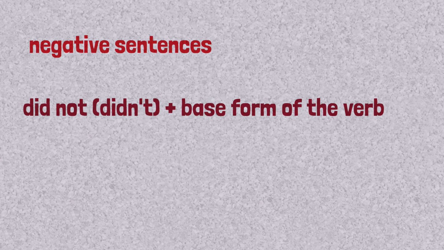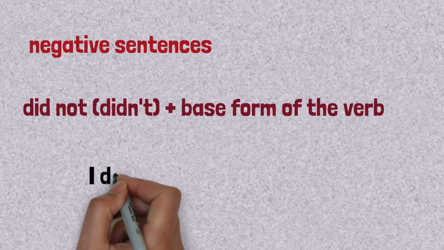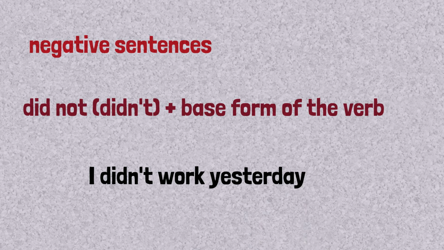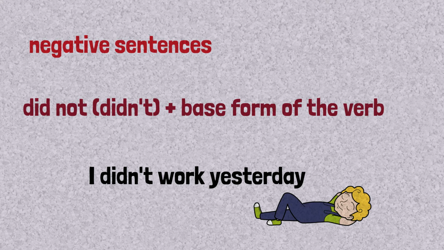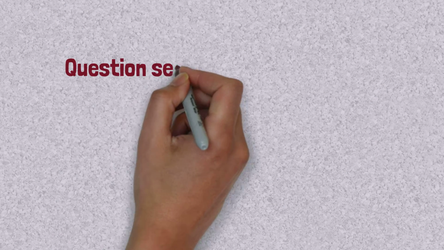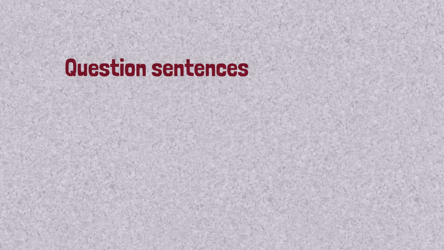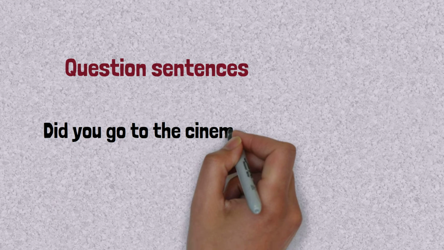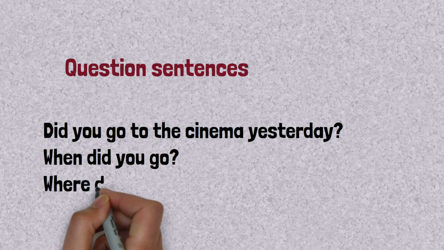For forming negative sentences, we have did not, or the short form didn't, plus the base form of the verb. Do not change it, do not add ed. I didn't work yesterday, for example. For forming questions, we put did in front of the subject.